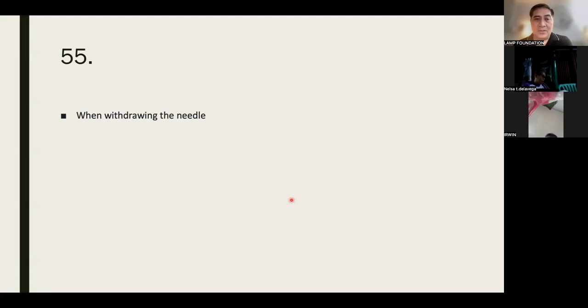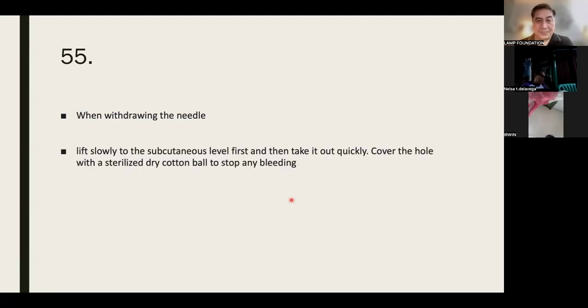Okay, how do you withdraw the needle? You lift slowly to the subcutaneous level and then take it out quickly. Cover the hole with a sterilized dry cotton bud. Don't pull out right away, no? Because there's a layer that we need to penetrate.